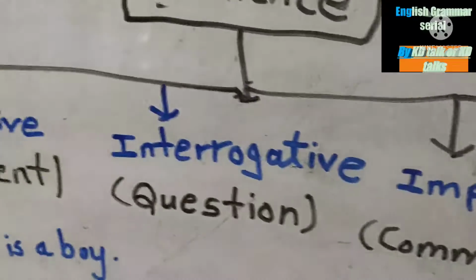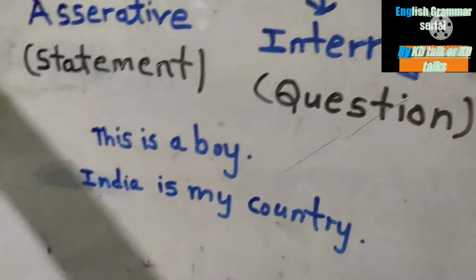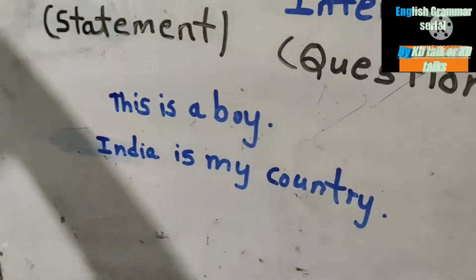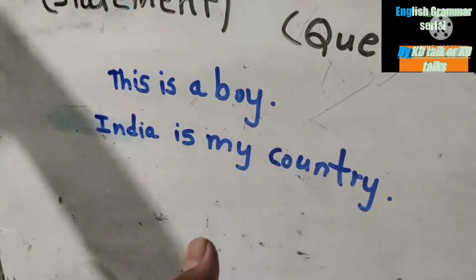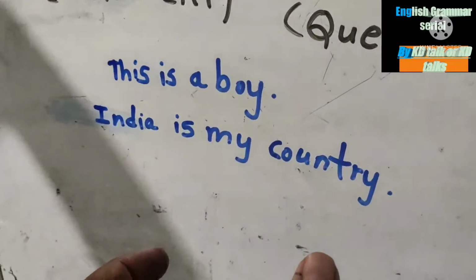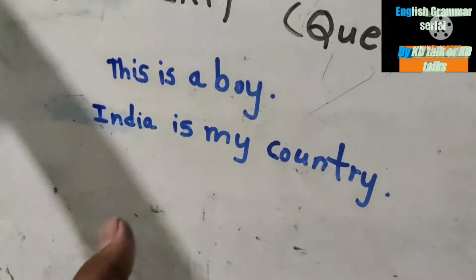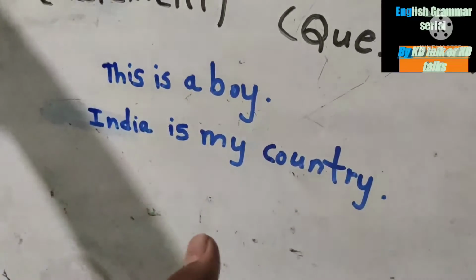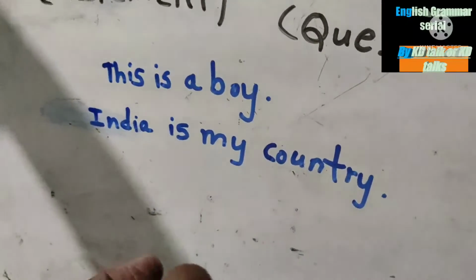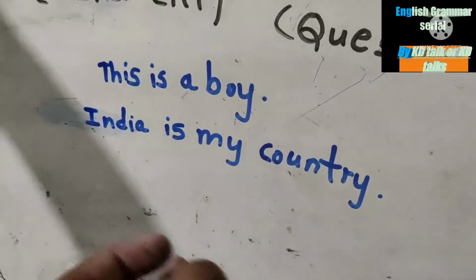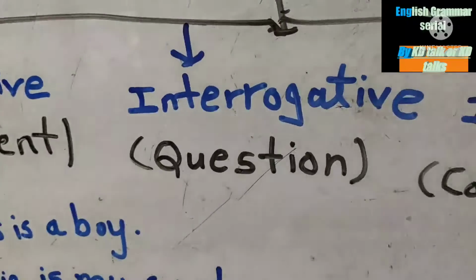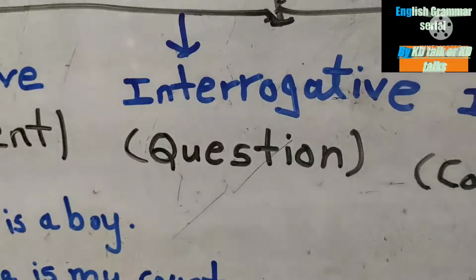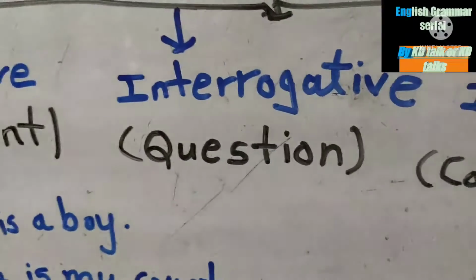First is assertive. An assertive sentence is used to make a statement. For example, this is a boy is a type of statement. When a statement appears in a sentence, we say that it is an assertive sentence. When a question appears in a sentence, we say that it is an interrogative sentence, that is, where are you going?